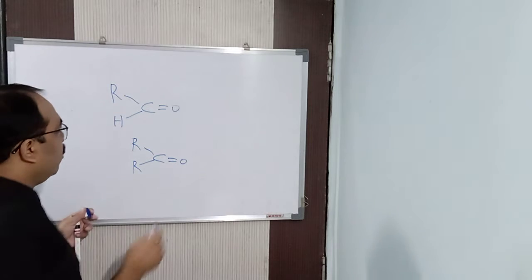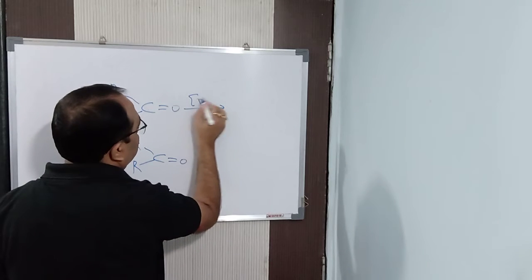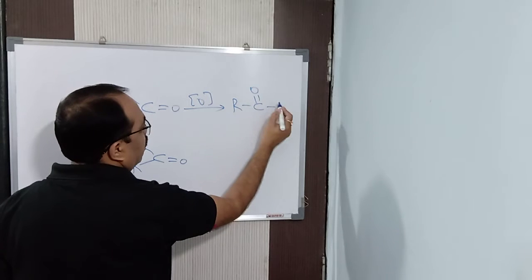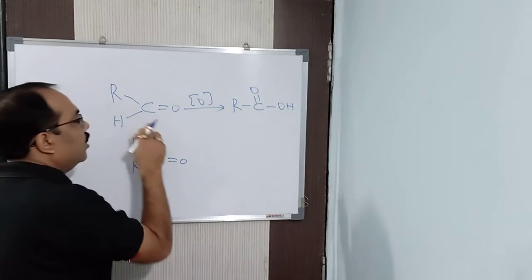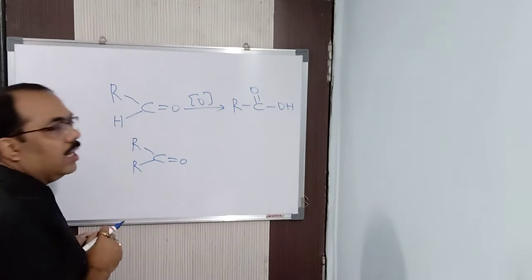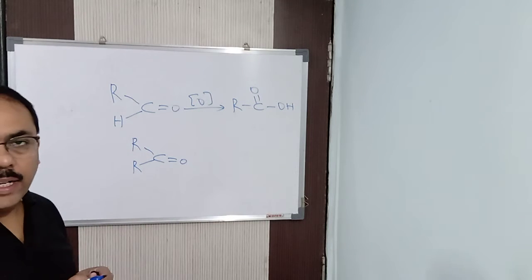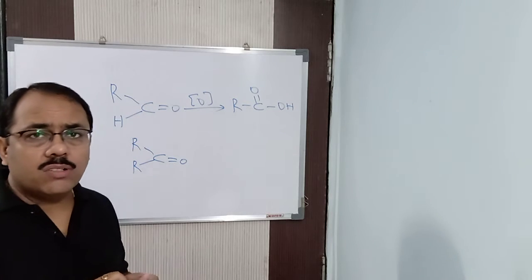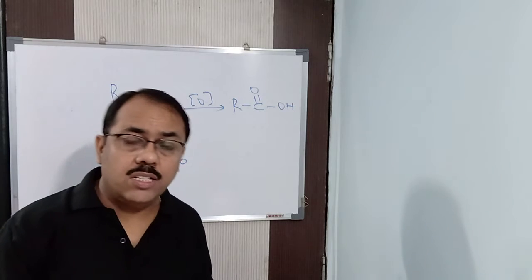So when aldehydes are oxidized with nascent oxygen, what do I get? RCOH, just one oxygen is added, so the aldehyde gets converted into carboxylic acid very easily. Hence, aldehydes can be oxidized by mild oxidizing agents also.